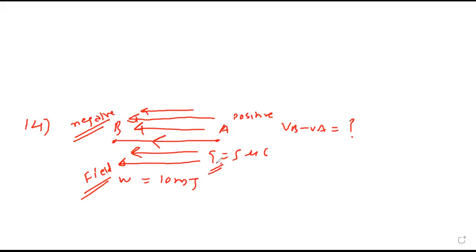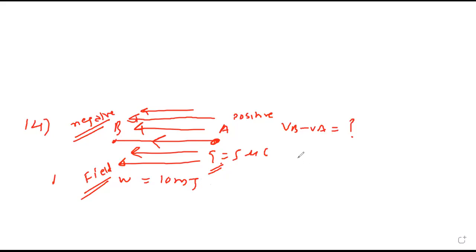See, this charge Q is positive at A, and somewhere here we have negative. So is it getting attracted by the field or pushed by the field? Attractive. That means you don't have to do any work, it is pulling by itself.